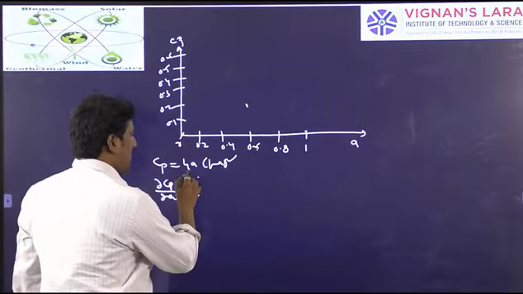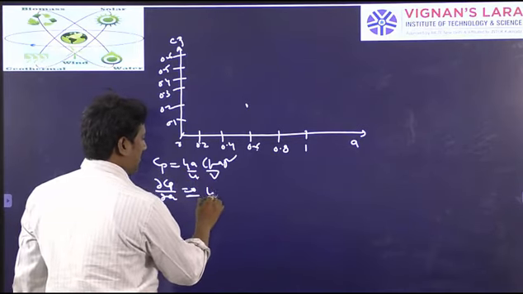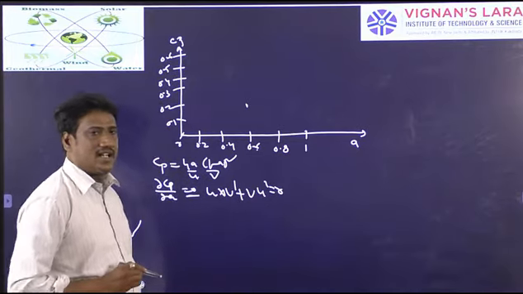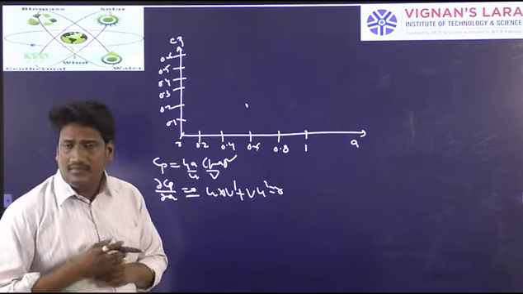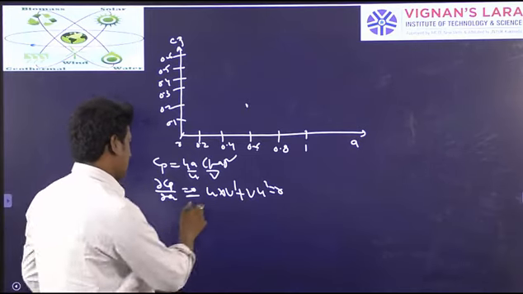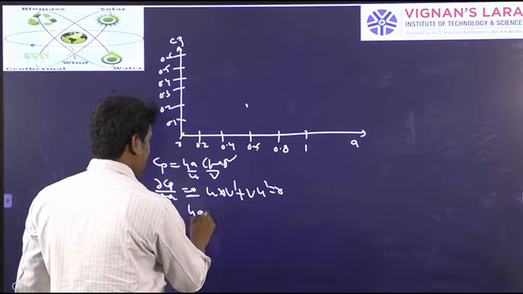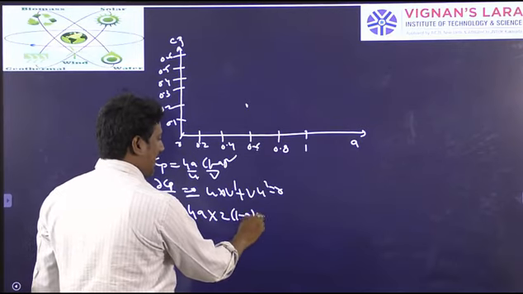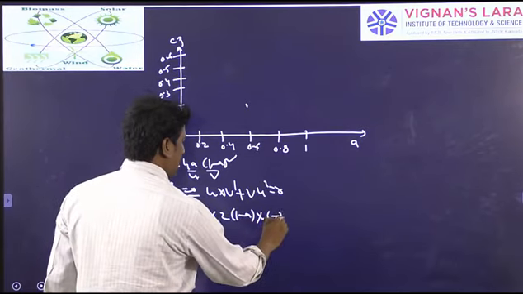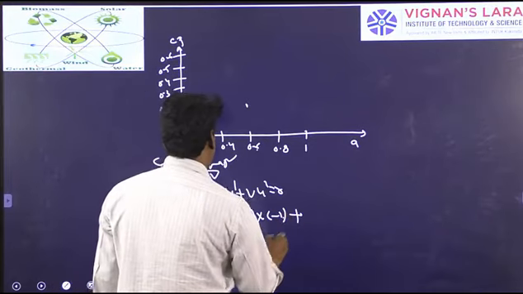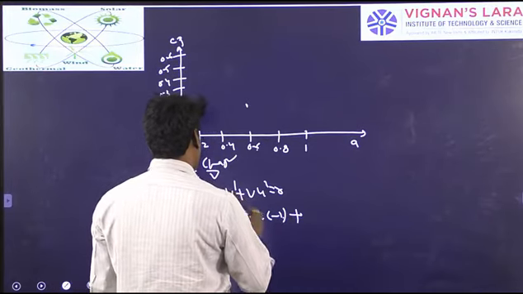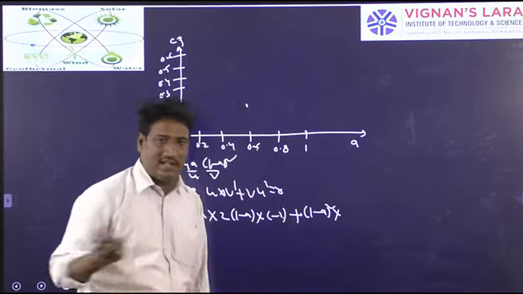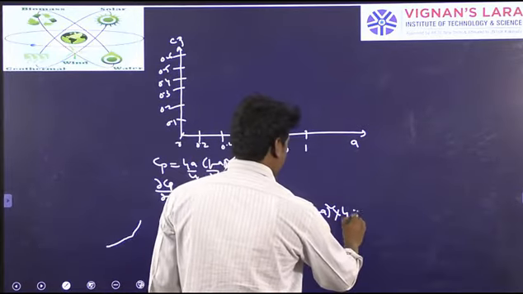So, let us say this will be u and this will be v. The condition for maximizing CP is u v dash plus v u dash must be equal to 0. Next, u means you will have 4a. v dash, for 1 minus a whole square, is 2 into 1 minus a, and again for 1 minus a you will have minus 1. Plus v, which is 1 minus a whole square, times u dash, which is nothing but the derivative of 4a, that is 4, should be equal to 0.